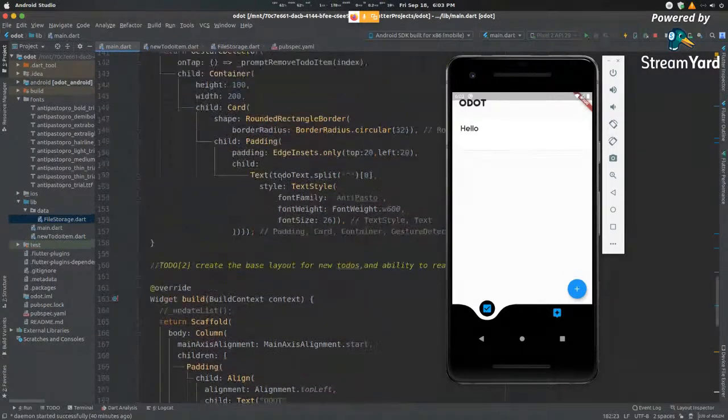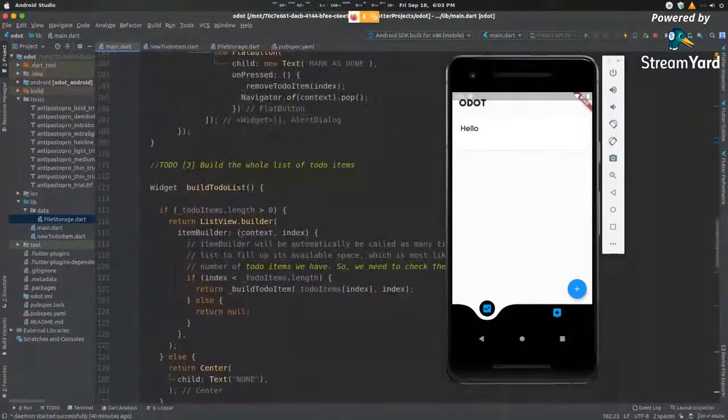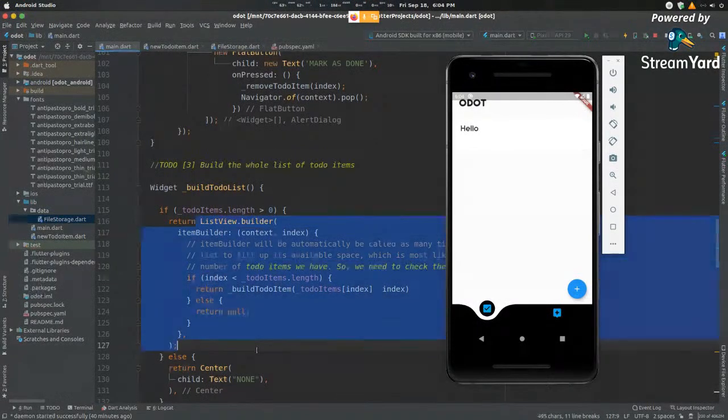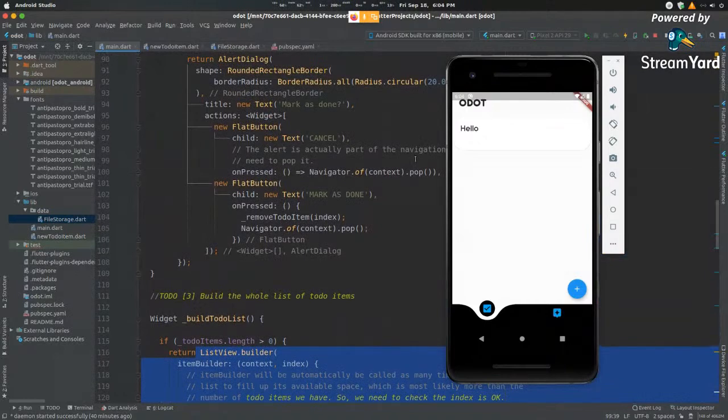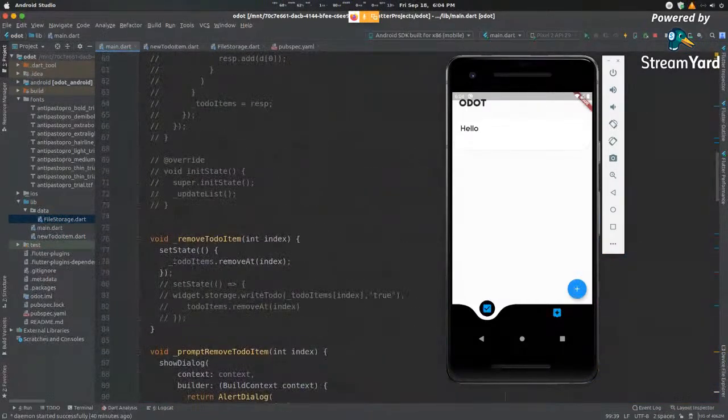And by the way, this list updates automatically. The advantage of a list view builder is it automatically takes care of the size and rebuilding elements as and when changes happen. All you need to worry about is making sure that your list of items is always up to date. That is it. So now this is our basic kind of list view that lets us display stuff, right?